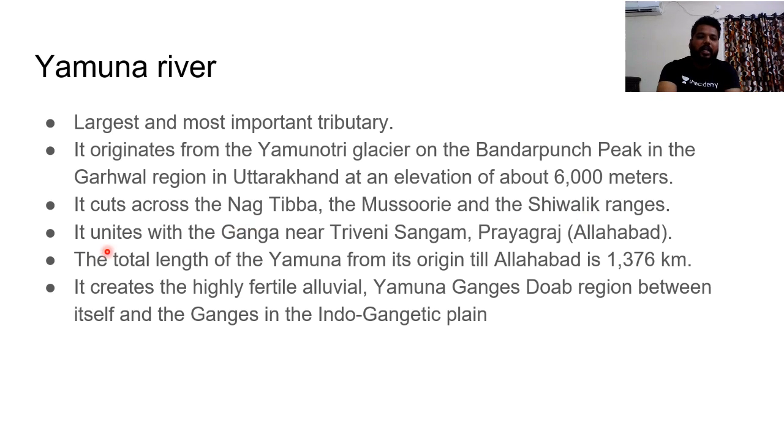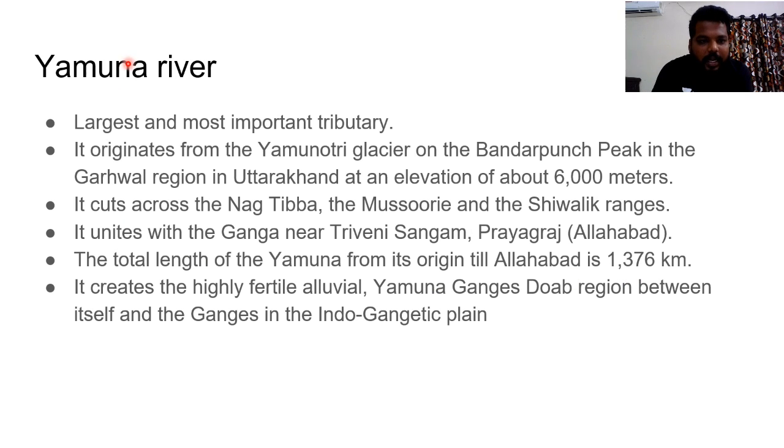And this particular Yamuna River unites with Ganga near Tribeni Sangam or Prayagraj near Allahabad region. So near the Allahabad region, we call this region Tribeni Sangam. And the total length of Yamuna River from its origin towards Allahabad is 1376 kilometers. It is almost half of the total Ganga river system which we have.